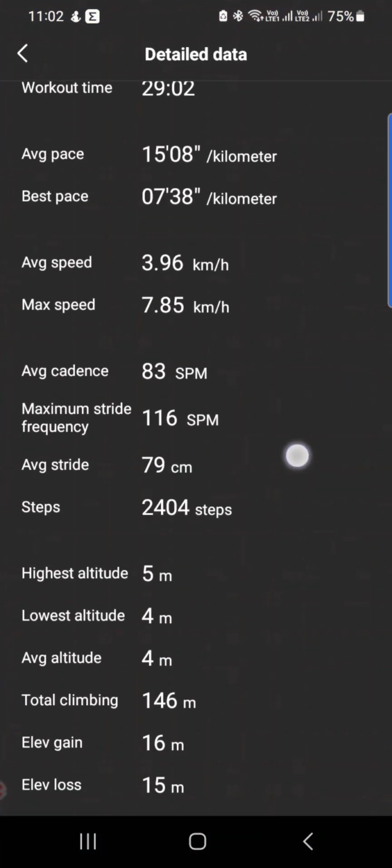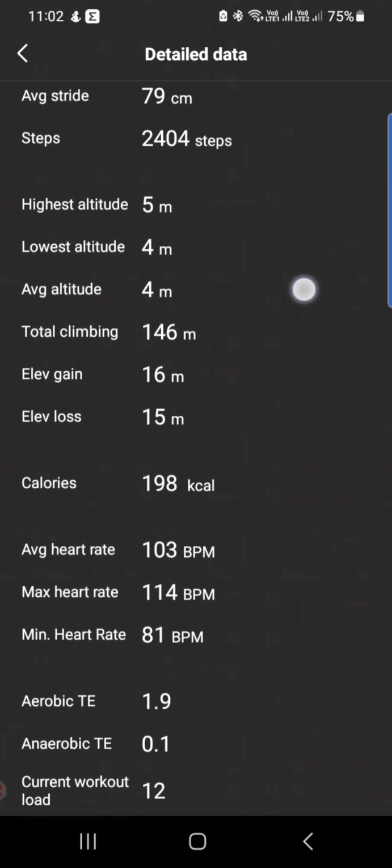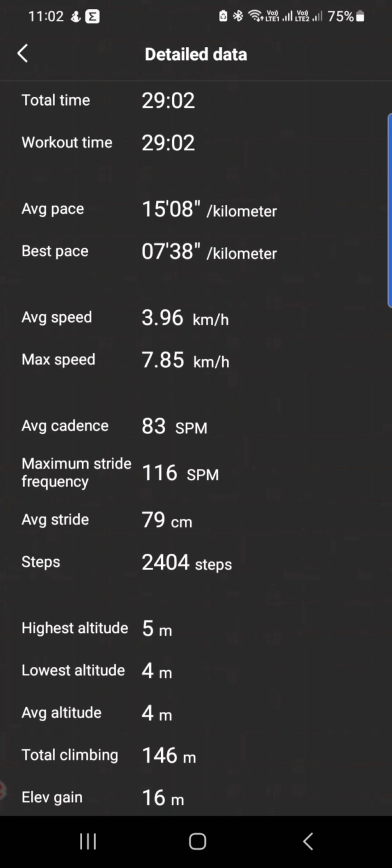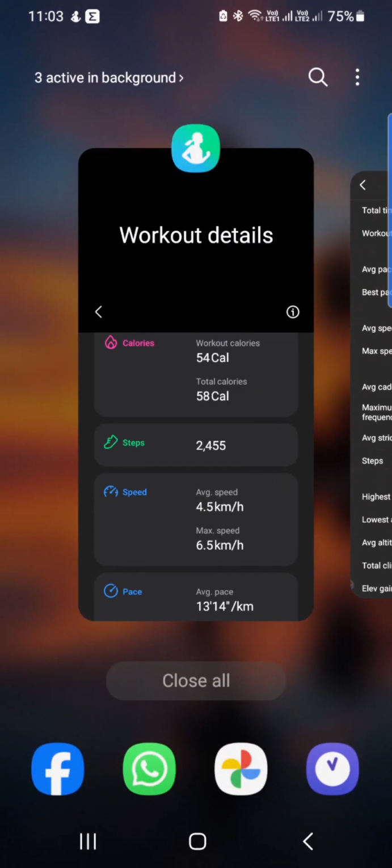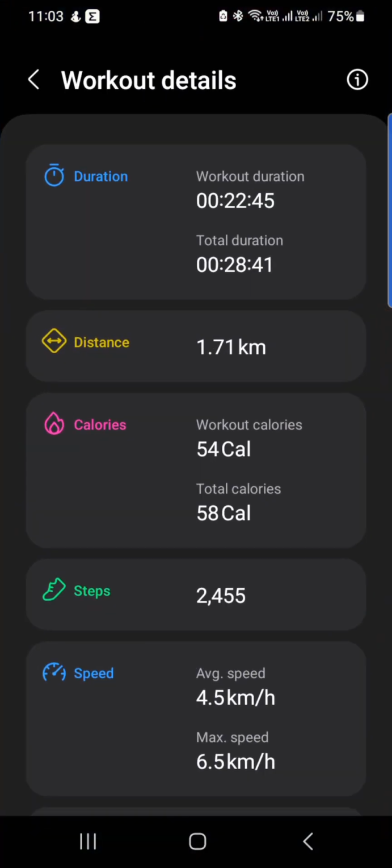If you go down to see the steps, here it is, 2404 versus the one I showed you, which is 2455, which is close. We can say it is similar.